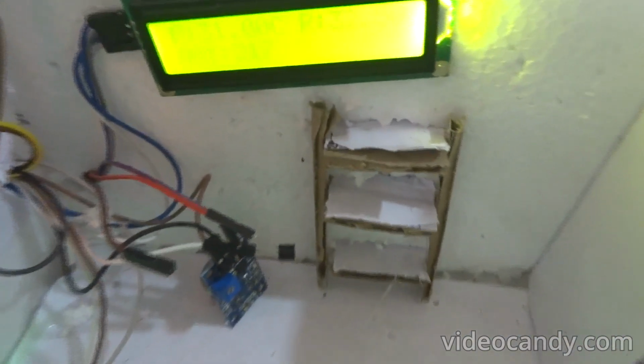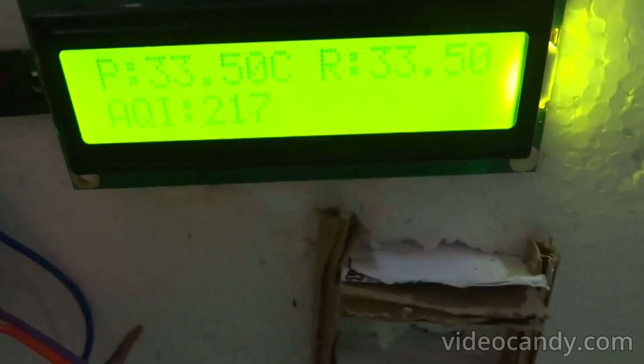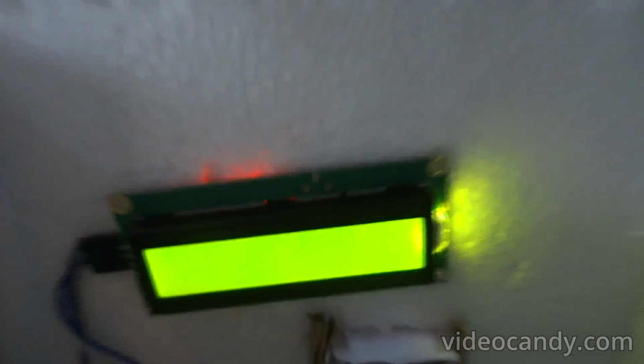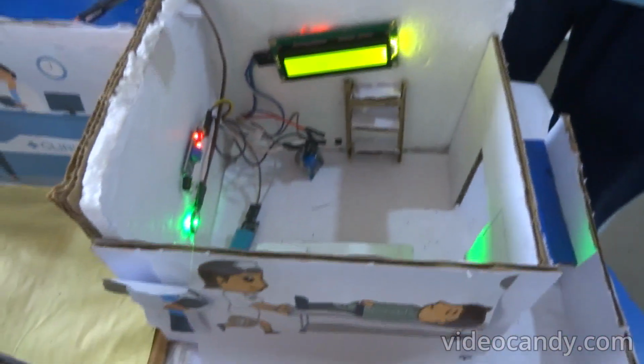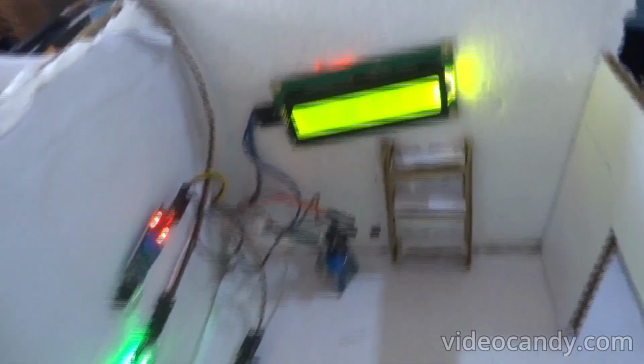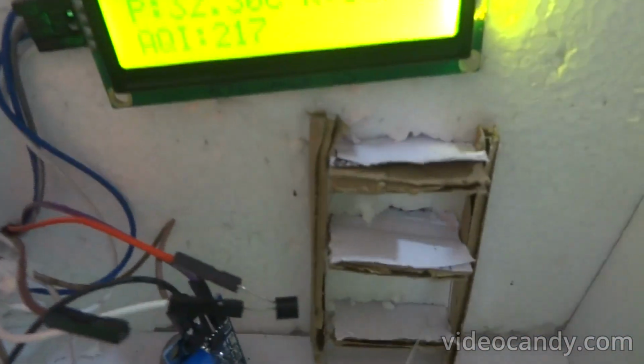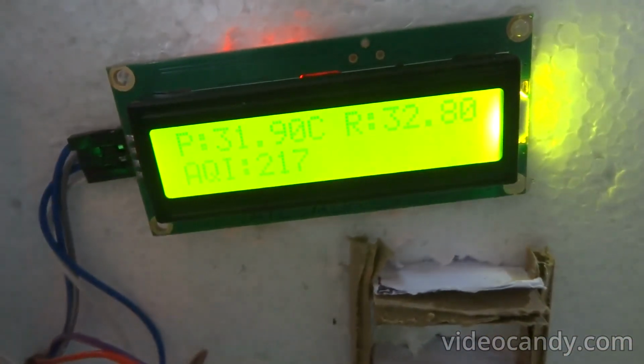Now right now we haven't added any patient, so it is monitoring manually. Here you can see the temperature of the room, the AQI of the room, and the temperature of the patient right here.